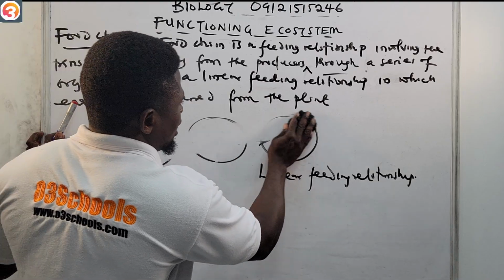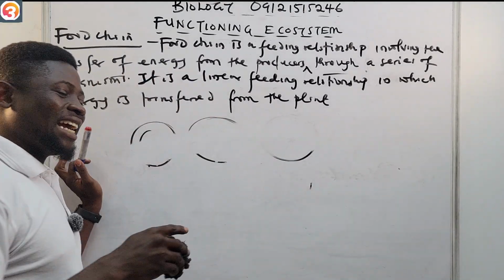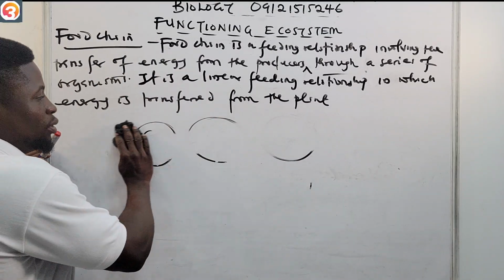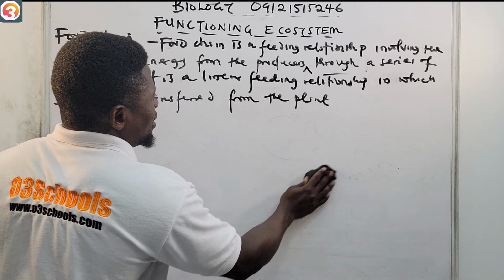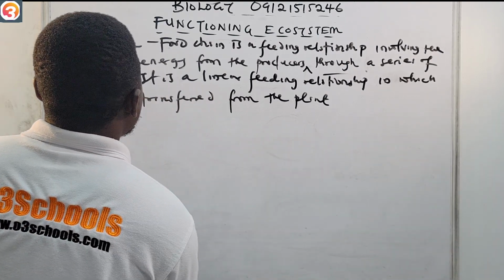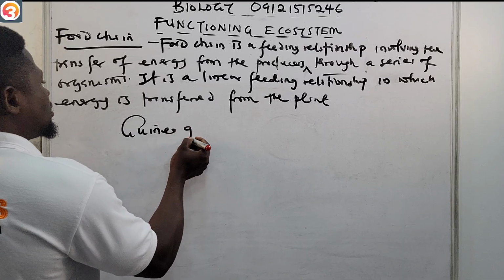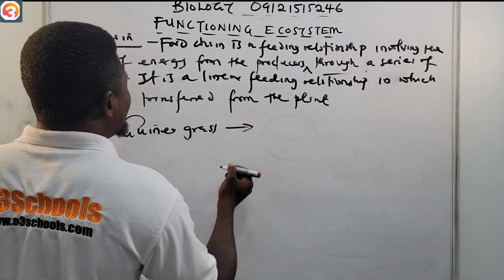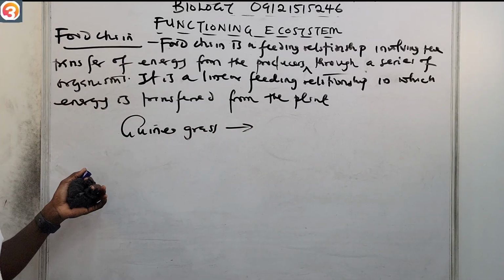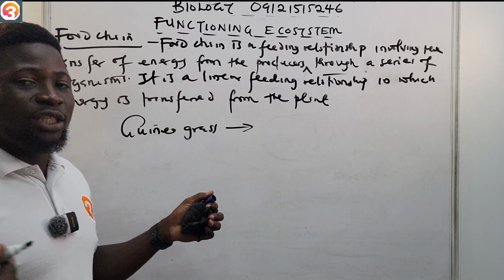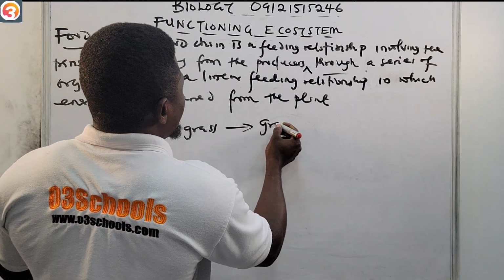So now let us see a good example of a food chain. We are going to see a terrestrial example, and then we are going to see an aquatic example. For the terrestrial example, let's say we have guinea grass. Then from the guinea grass, a grasshopper comes and eats the guinea grass. This is a grasshopper.